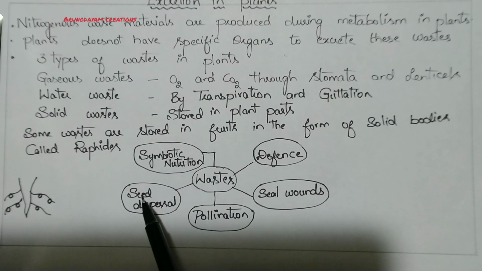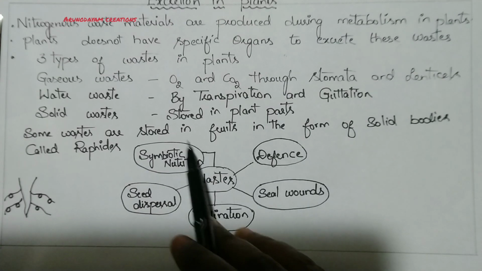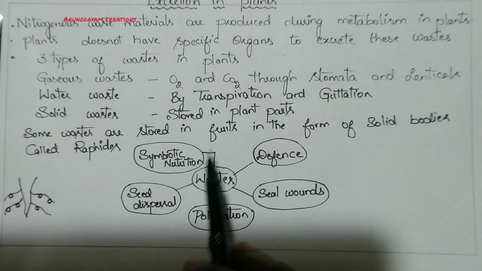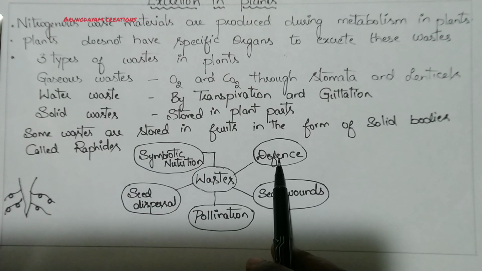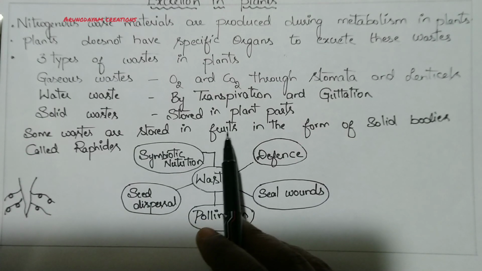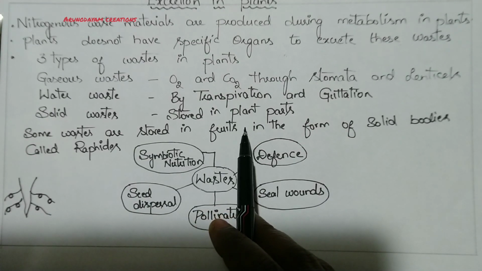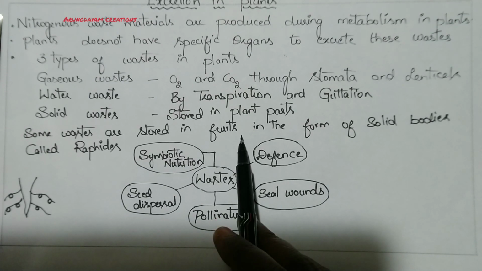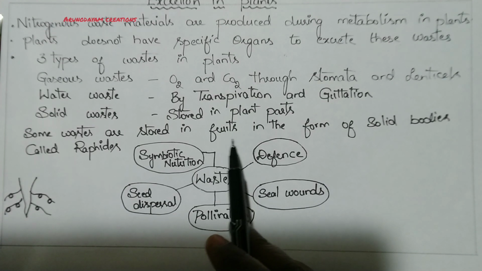We have to appreciate plants. They are brilliantly using their own waste materials for their own benefit. For example, the waste materials which are stored in fruits are called raphides. Why are they storing these waste materials in fruits? For defensive mechanism. We all know that herbivorous animals prefer to eat plant parts. If these waste materials are stored in fruits or some other parts of the plant, they are unpleasant to eat for herbivorous animals. So herbivorous animals do not prefer to eat them because of their unpleasant taste.